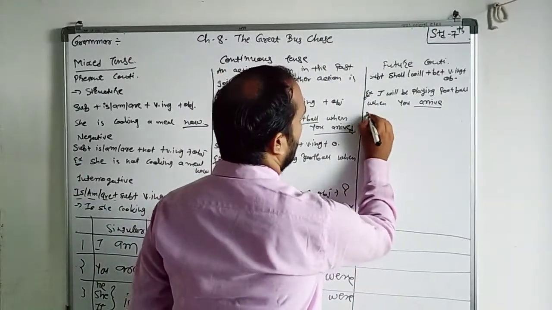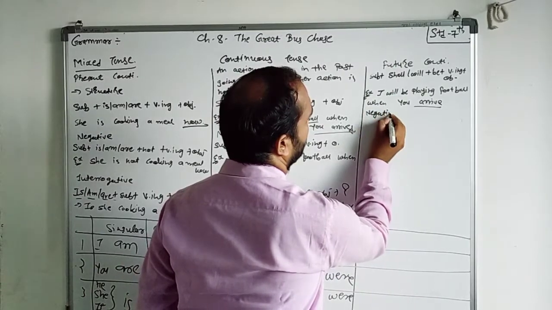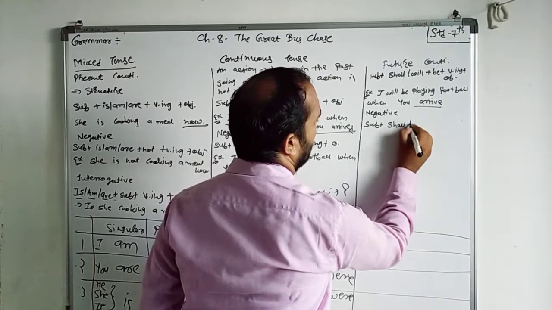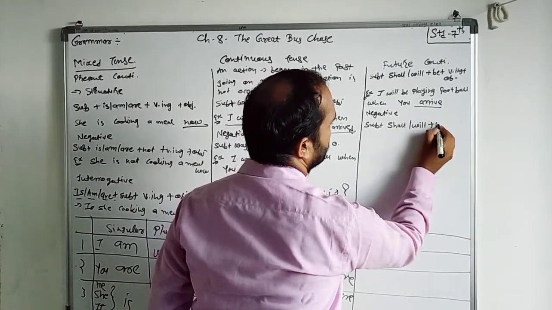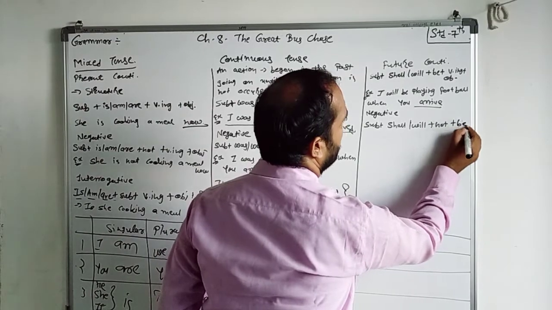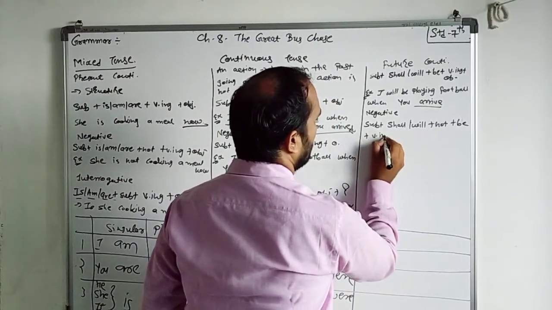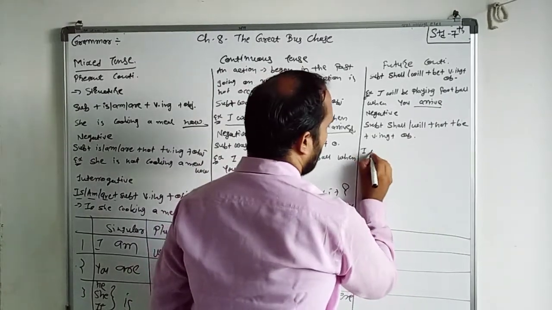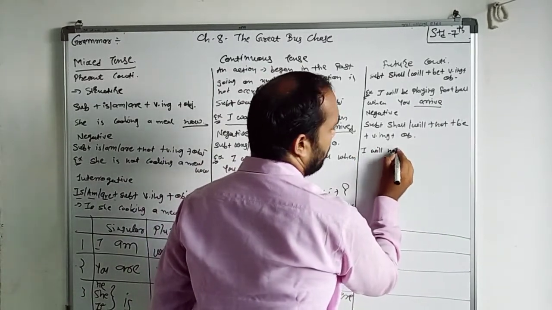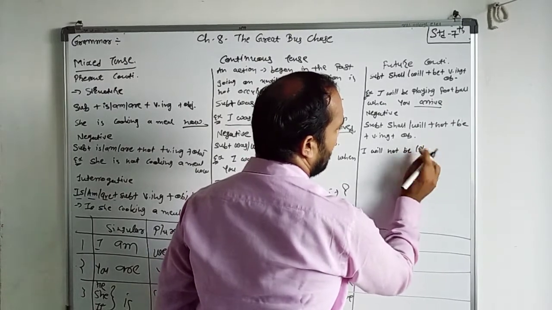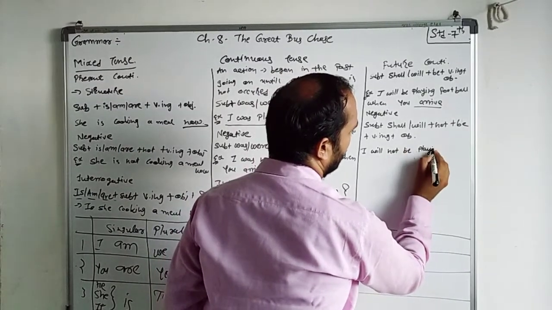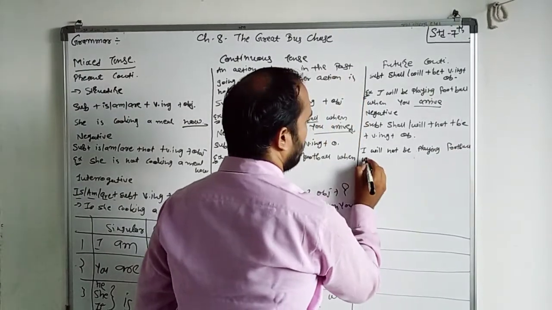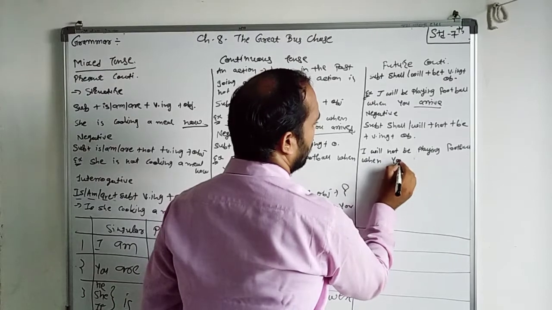Then comes negative: subject plus shall, will plus not plus be plus verb with ing plus object. So, I will not be playing football when you arrive.